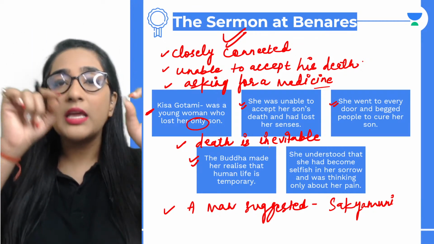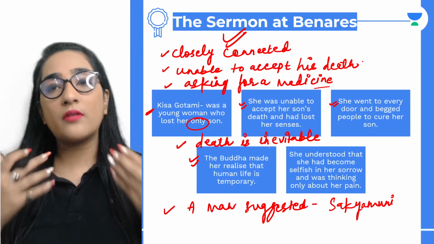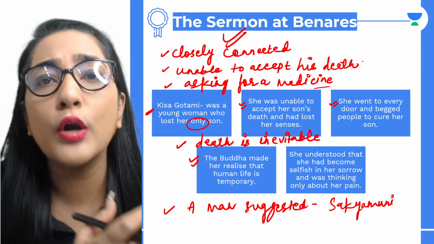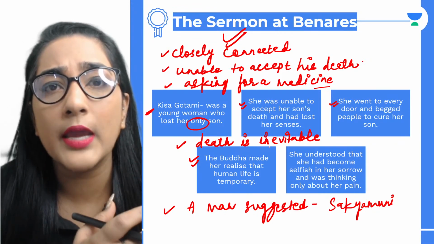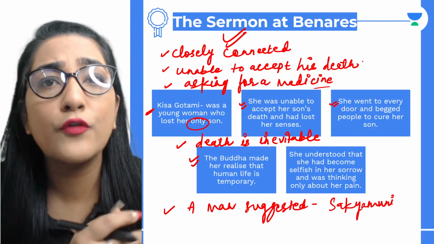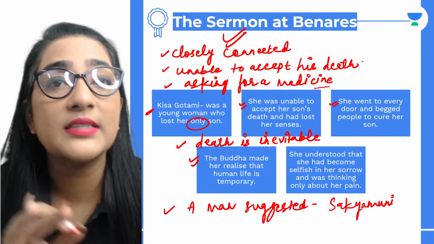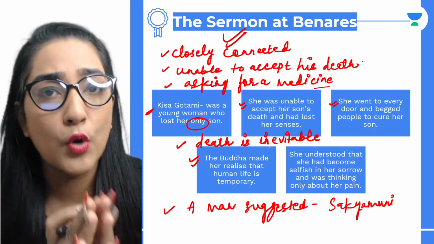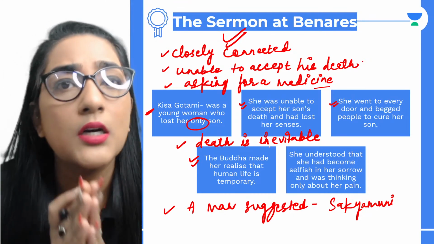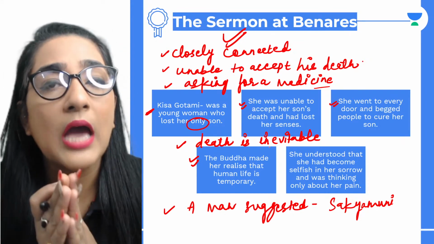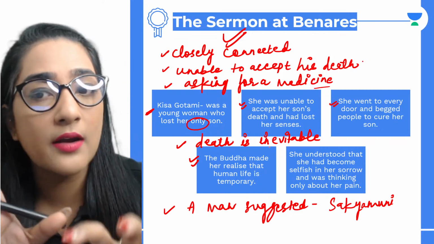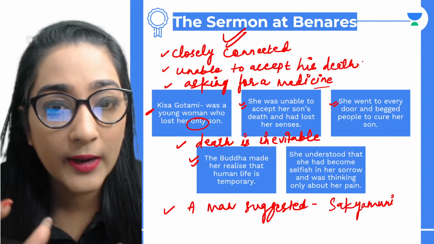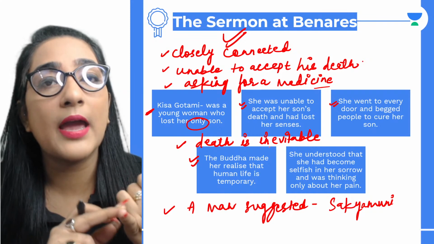We are going to write that in a little more descriptive manner when you are writing about her in your answers. What will you do? You will say that the Lord Buddha asked her to get a handful of mustard seeds from a house where no death has ever taken place. So you guys can quote that directly from your book into your answers. I had made it clear a lot of times in all the sessions. I hope that point is clear to everyone, because herein I'm going to highlight the points to make you all understand the characters. So he made her realize that death is inevitable.